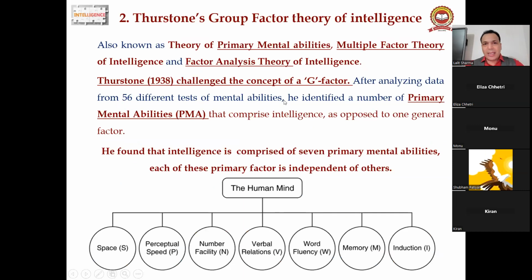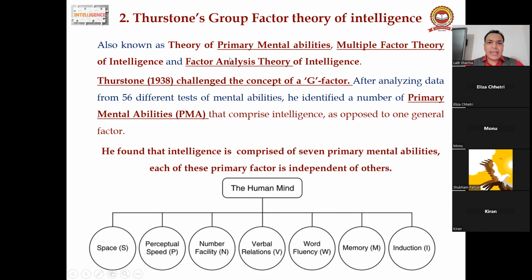Before starting and before going into the detail, I want to say that Thurston will not talk about the same thing as Spearman said. Even Thurston challenged the G factor. He said that there is no G factor in the baby. It is not a universal inborn ability. So now we discuss Thurston's group factor theory.